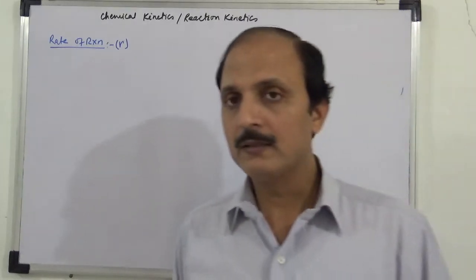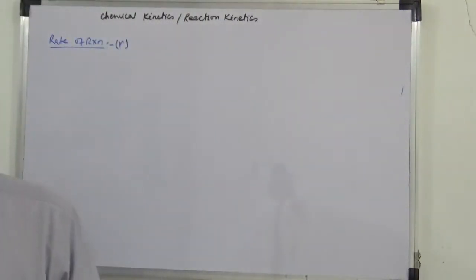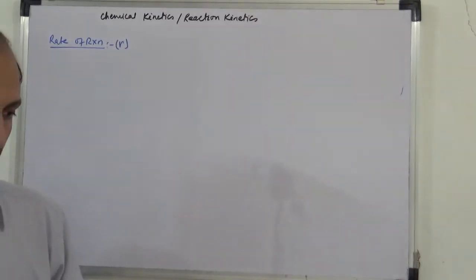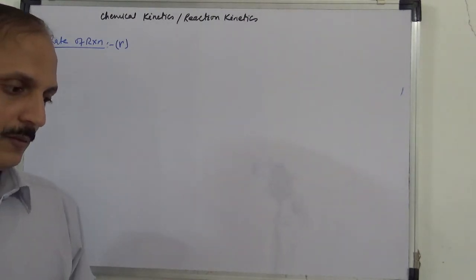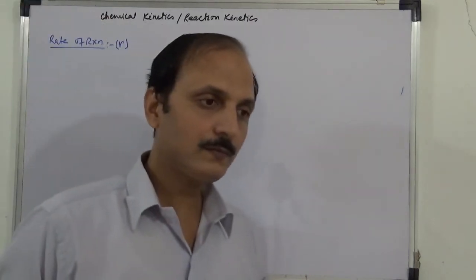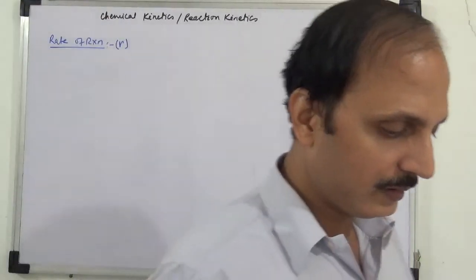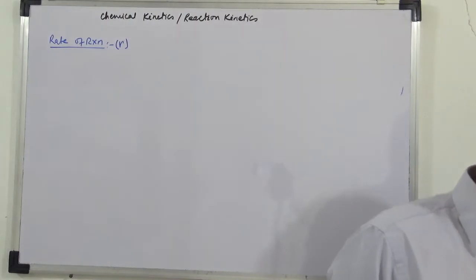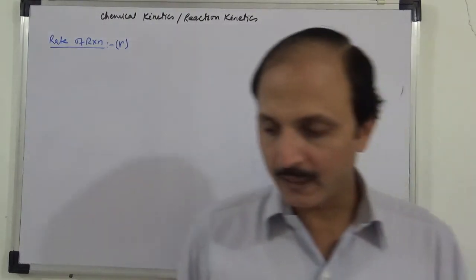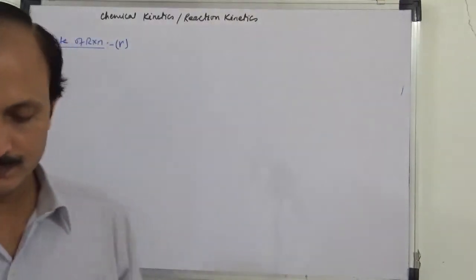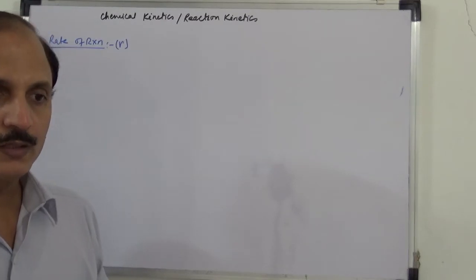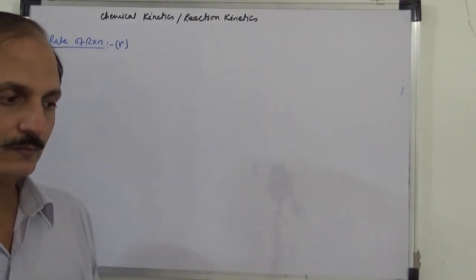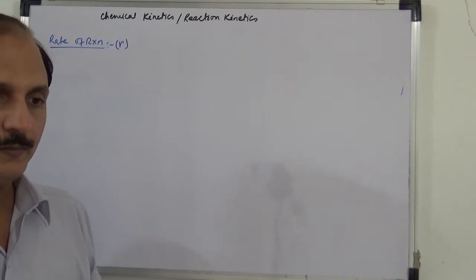It is defined as the change of measurable property of reactant or product in a unit time.